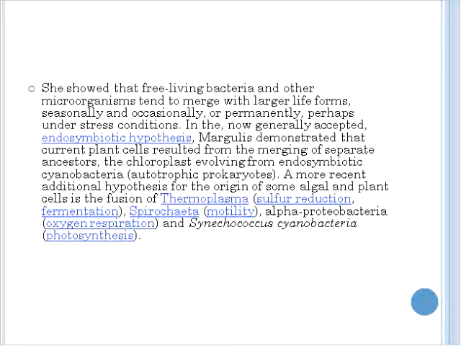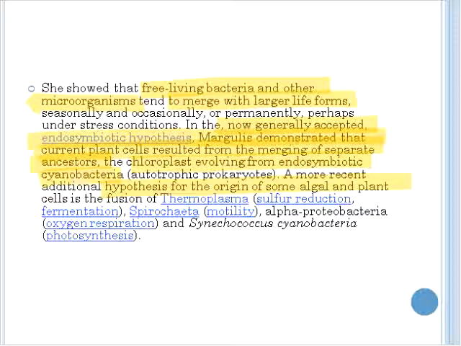She showed that free-living bacteria and other microorganisms tend to merge into larger life forms. In the now generally accepted endosymbiotic hypothesis, Margulis demonstrated that current plant cells result from the merging of separate ancestors, the chloroplasts coming from bacteria. We look at the origin of some algal and plant cells: the fusion of thermoplasma, spirochetes, and so on. All these different organisms come together to work together to form and sustain life.